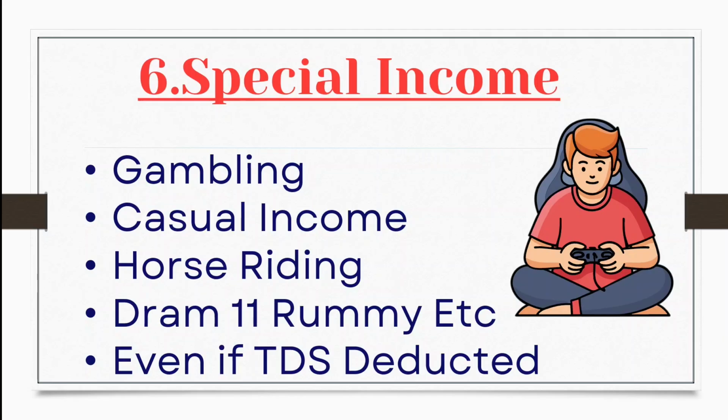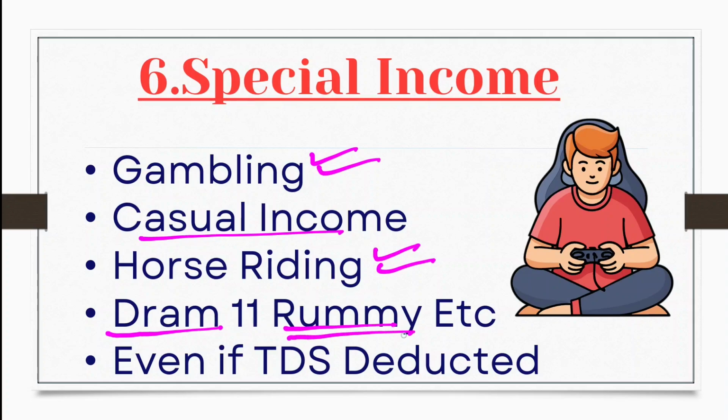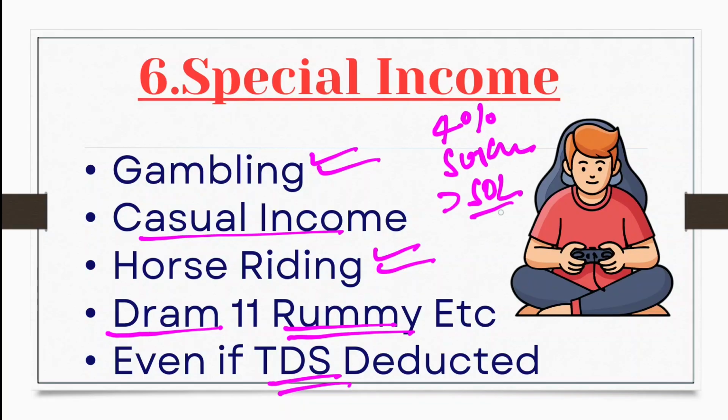If you have any special income like gambling income, casual income, horse riding, nowadays Dream 11 Rummy has been banned already, but still if you have any income, if TDS has been deducted, still you have to pay 4% health and education cess. You might pay surcharge if your income crosses 50 lakh rupees. So if you have any special rate income, always try to file your ITR.